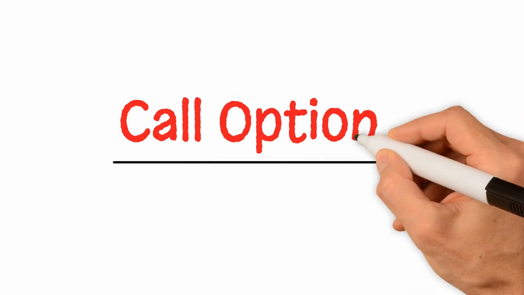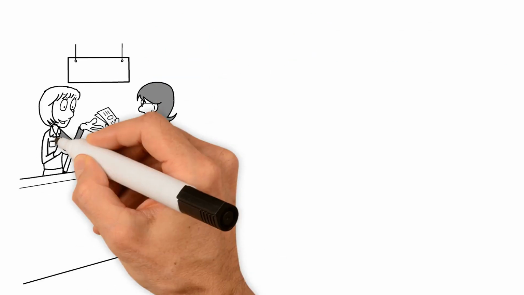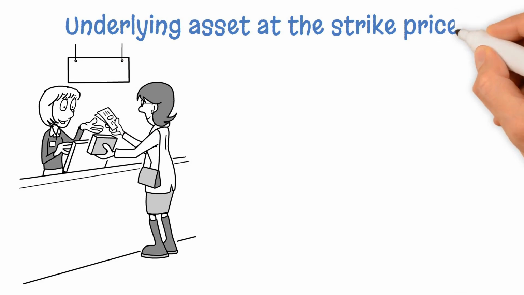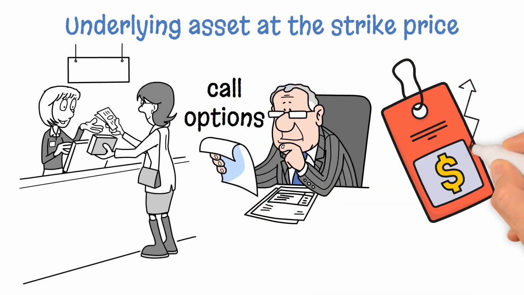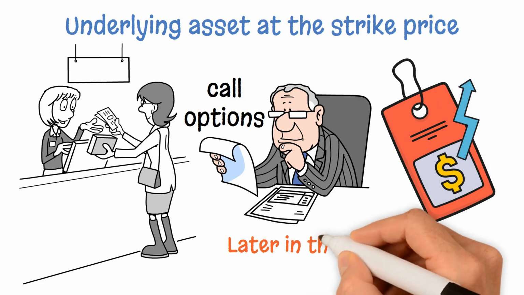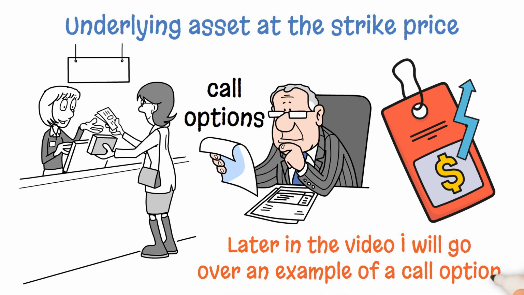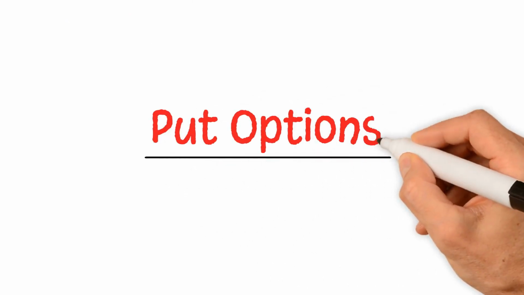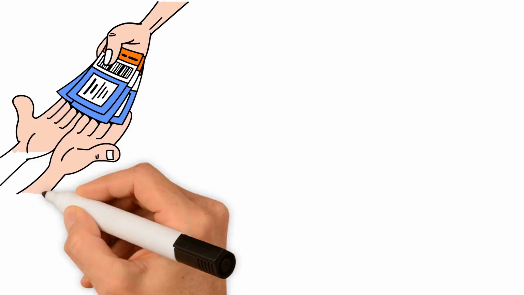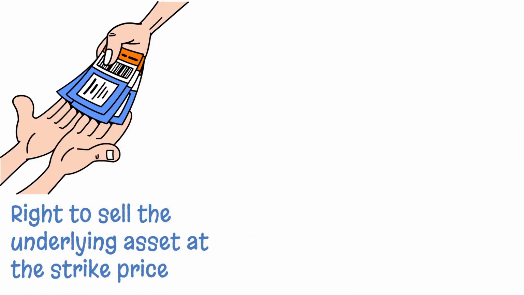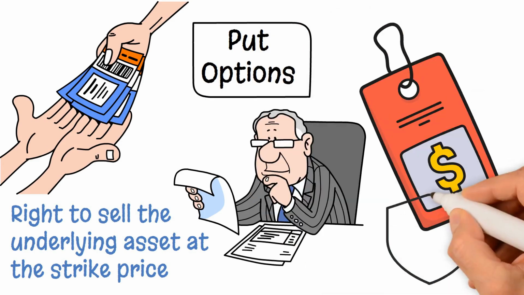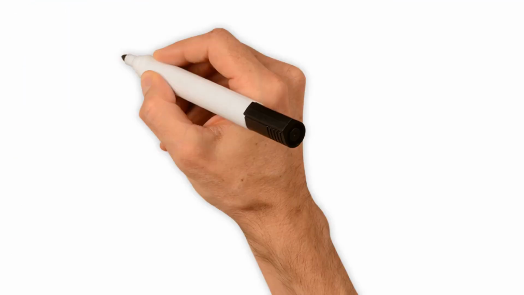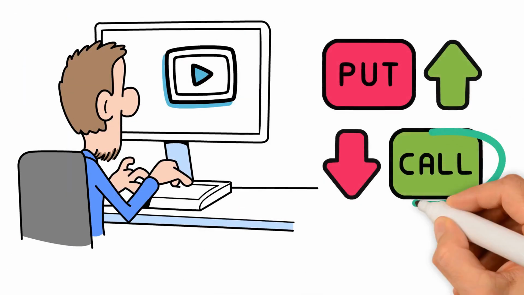Call options. These give the buyer the right to purchase the underlying asset at the strike price. Investors typically buy call options when they anticipate that the price of the underlying asset will rise. Later in the video, I will go over an example of a call option. Put options. These provide the buyer with the right to sell the underlying asset at the strike price. Investors usually purchase put options when they expect that the price of the underlying asset will decline.